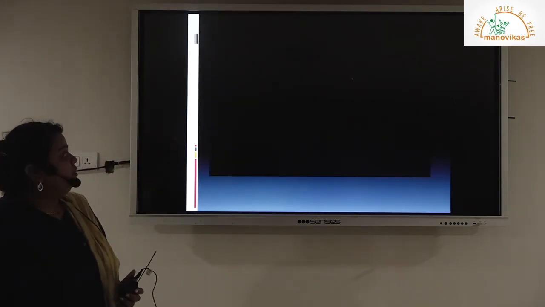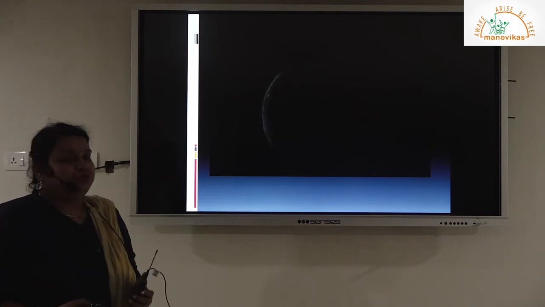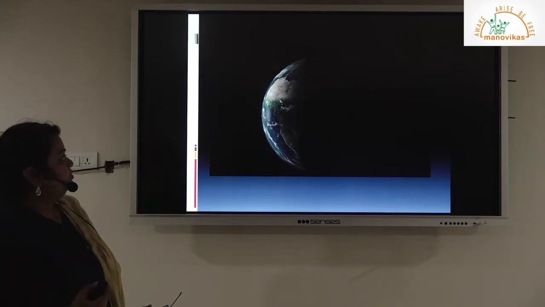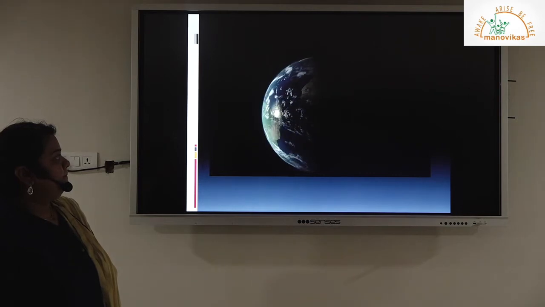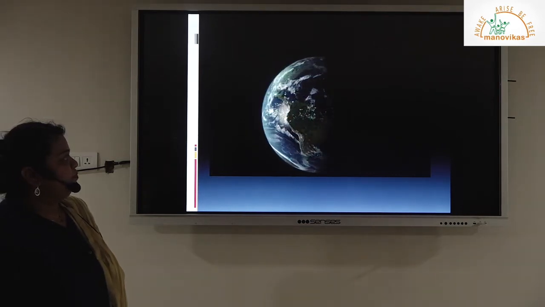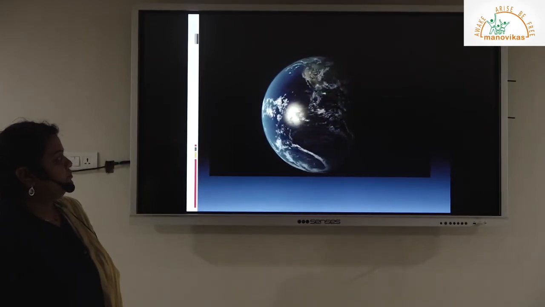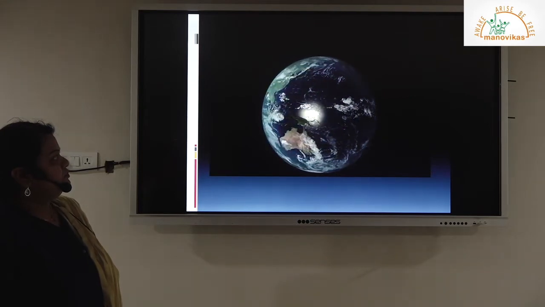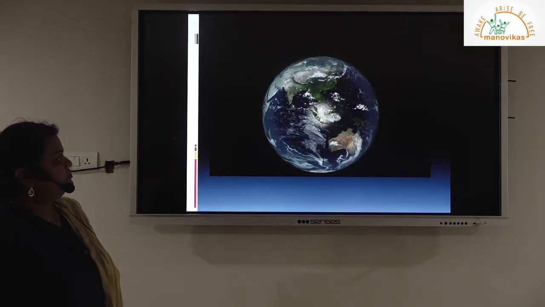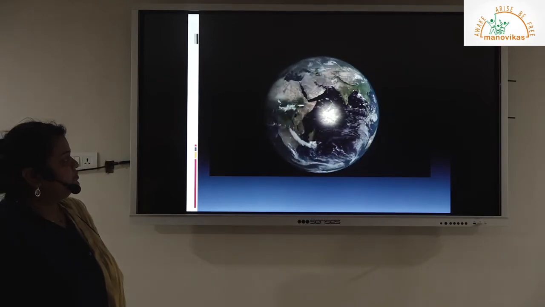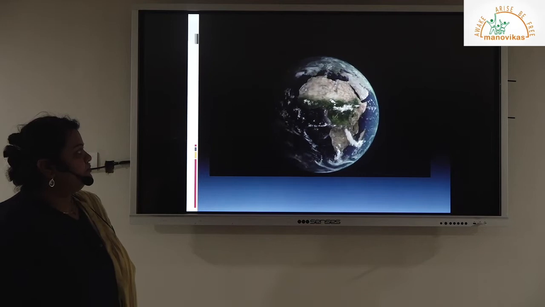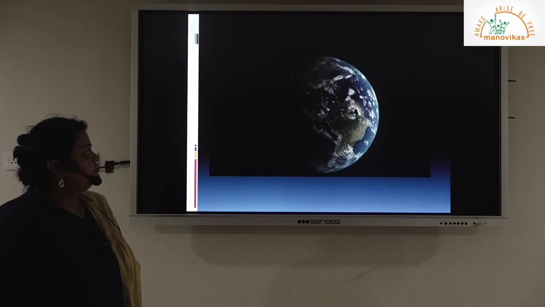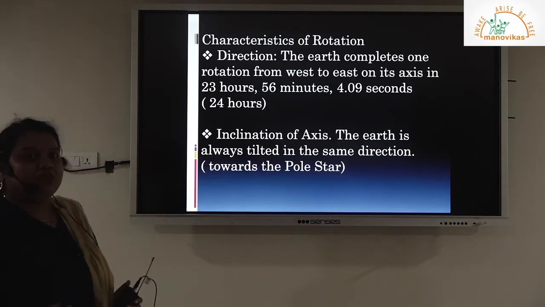Okay, we have a small clip here which is showing you how the earth rotates. The rotation is basically from west to east, so just please have a look. Okay, so that was a small clip on rotation.